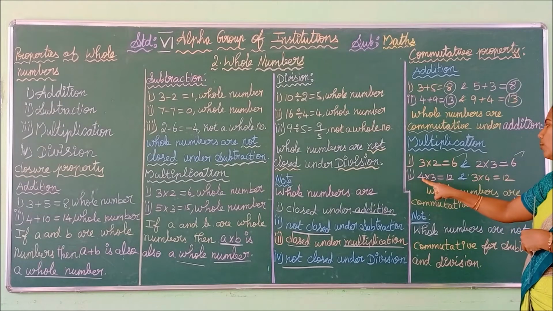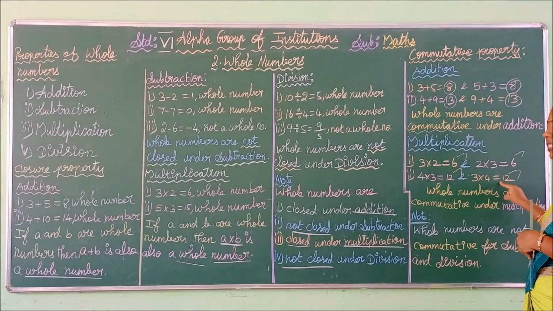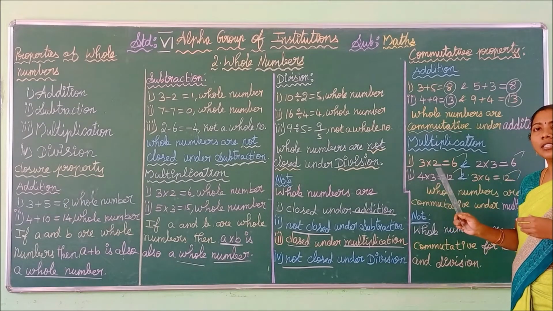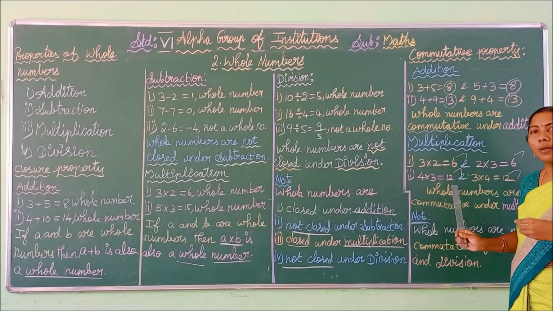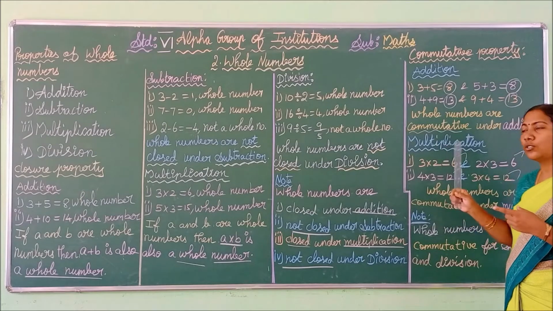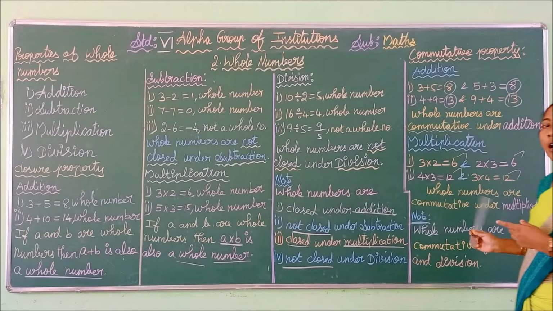See the next example, 4 into 3. Our answer is 12. Next is the changed order of multiplication, 3 into 4. Here also we got the answer 12. Though we change the order of multiplication, we get the same answer. Such a property is called commutative, but this is for the operation multiplication. So we can say whole numbers are commutative under multiplication.